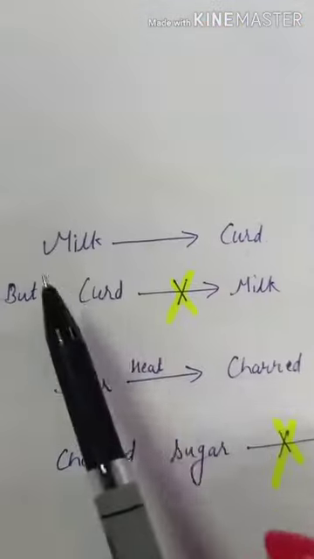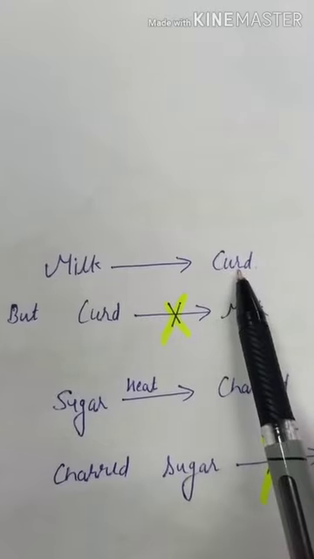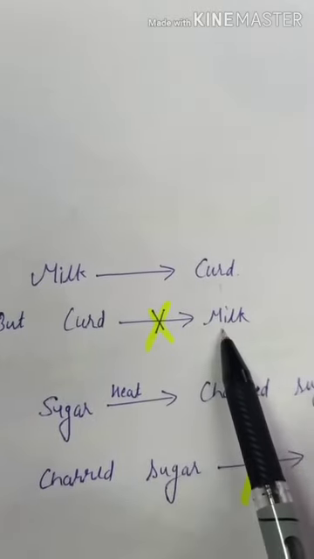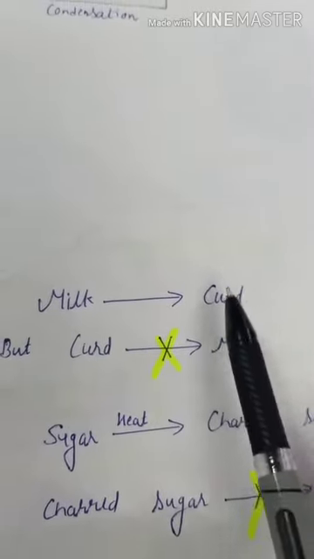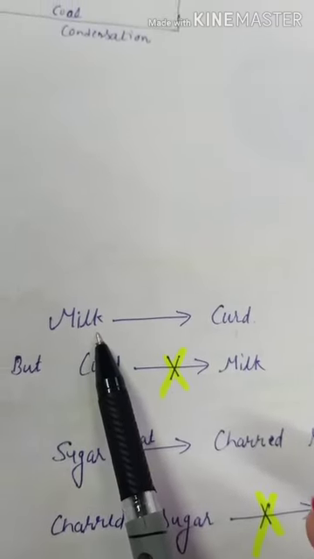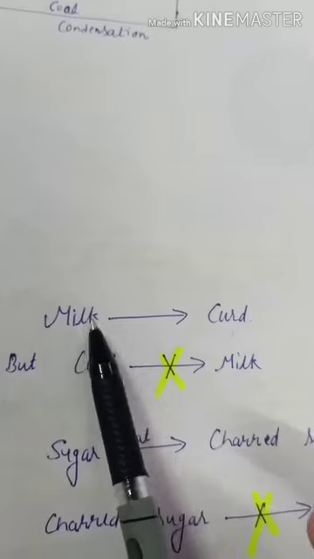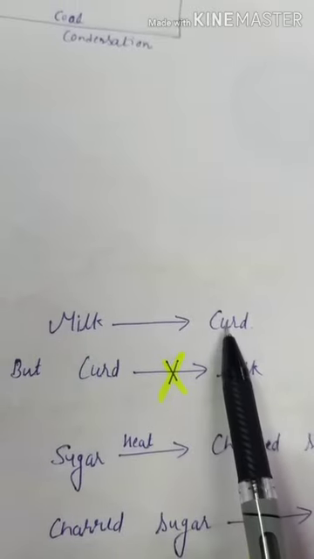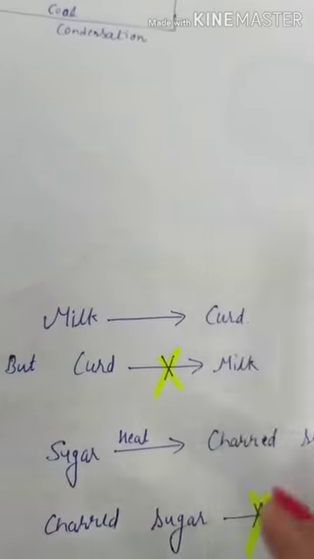Similarly, milk can be changed into curd, but curd cannot be changed into milk. So, because here opposite change cannot be brought about by reversing conditions, this change, that is milk into curd, is irreversible change.